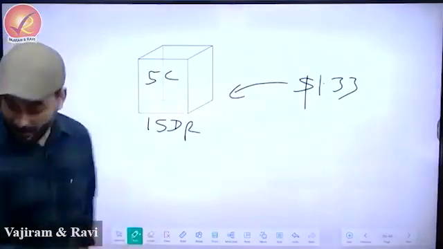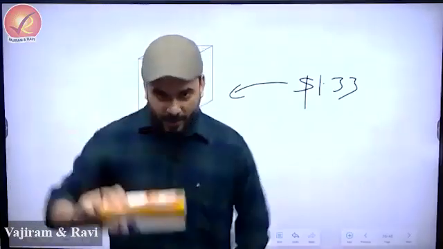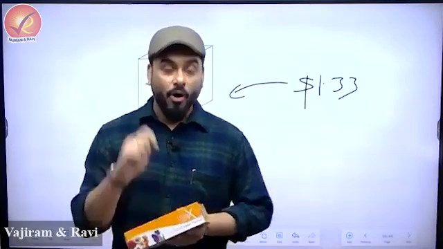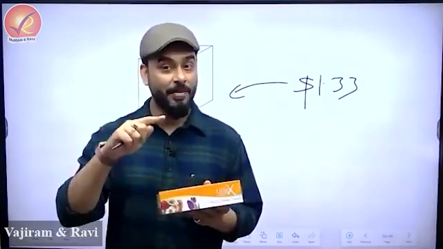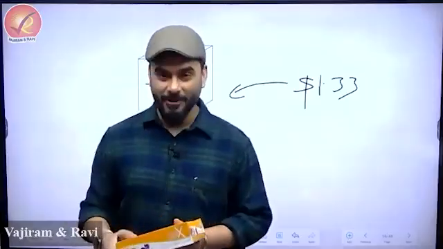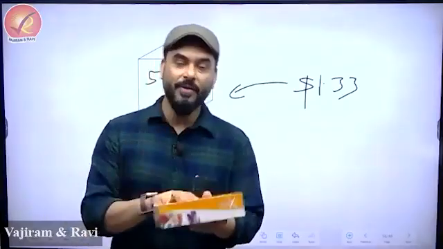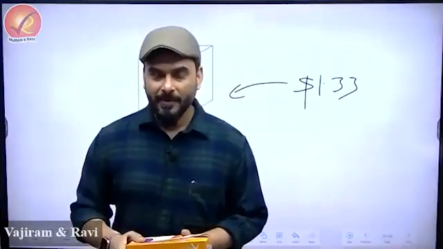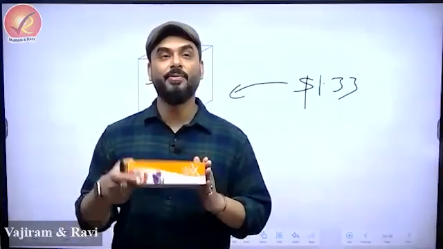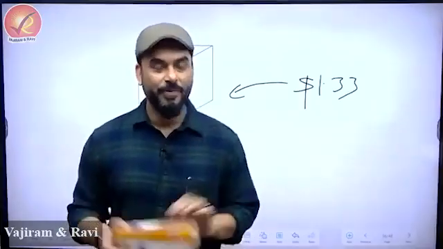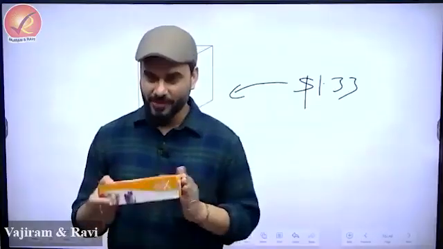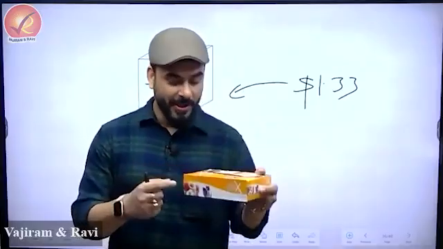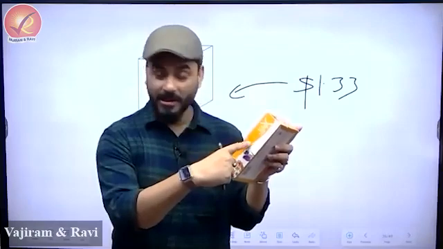So if somebody asks you what happens if you take this box to a dealer today, there are 5 currencies, and the value of each currency depends on forces of demand and supply, or maybe some central bank in these countries is deliberately doing devaluation or revaluation. Some countries do that also. We have no idea what the countries are doing. But today when you take this box to a dealer, the dealer has an idea. So when you take this box to a dealer and say, dealer, can you give me dollars for this entire box, the dealer will say, yeah, how much is this? The dealer will check, is there 43% dollar?